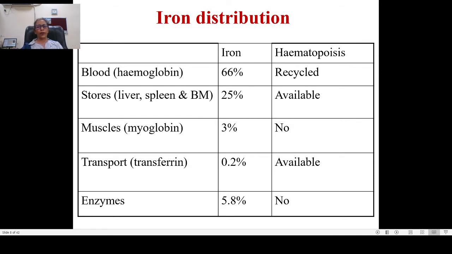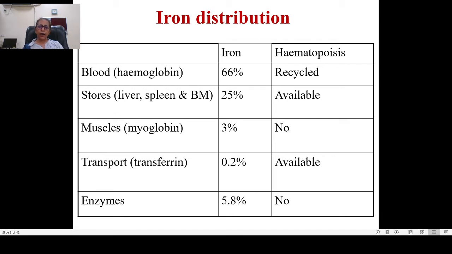For hemopoiesis, the iron which is present in the blood as hemoglobin is recycled. In the stores, it is available for the synthesis of hemoglobin, and for the transport, it is bound with transferrin, which is also available for synthesis of hemoglobin.